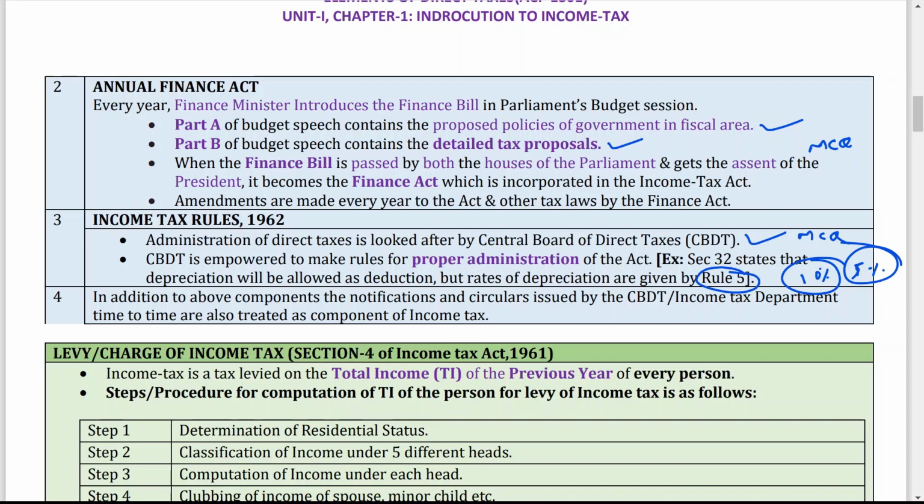In addition to the above components, the notifications and circulars issued by the CBDT, the Central Board of Direct Taxes, Income Tax Department, from time to time are also treated as components of income tax. So what are notifications and circulars? If some change comes in between the year, it is notified to the normal people by issuing notifications and circulars from time to time. So this is all about notifications, circulars, income tax rules, the Annual Finance Act, the Income Tax Act 1961, and all those things.